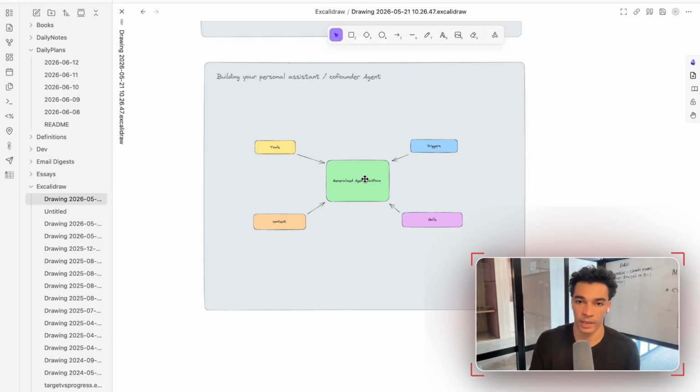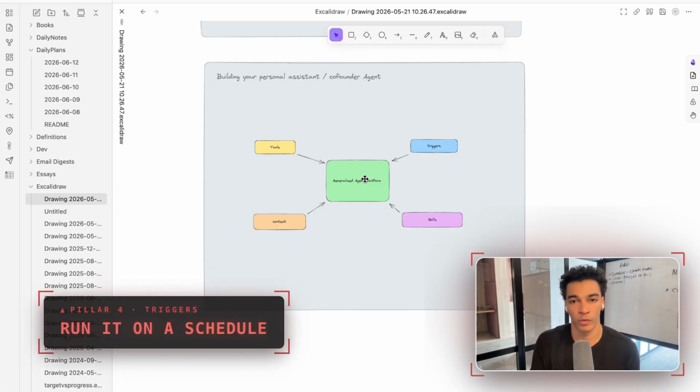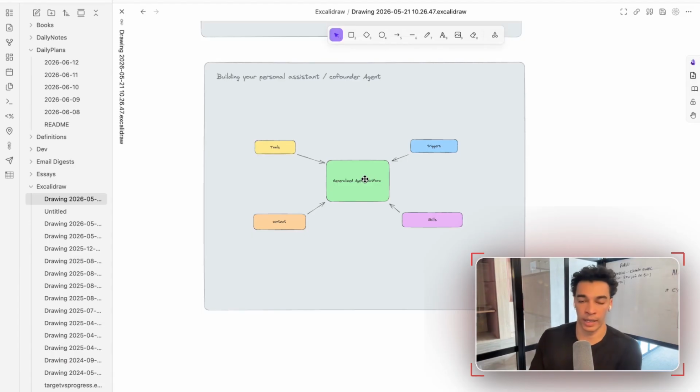Now, the last thing we want to discuss here are triggers. Like I mentioned before, triggers are any external thing that's telling your agent to do some work without you manually sending it a message, right? So with the LinkedIn example, the current way I described it is that we would go into the chat and we would tell it, hey, write us 5 new LinkedIn posts.